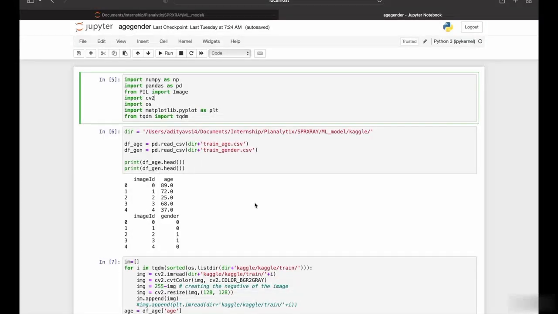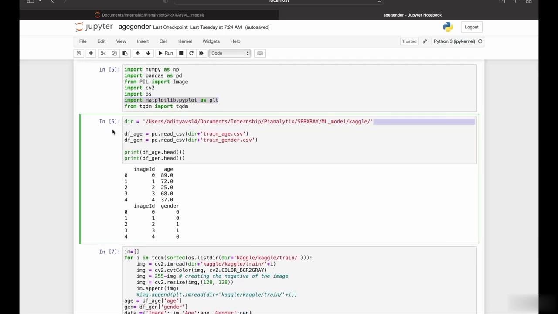So here we are in our Jupyter notebook. Firstly, we're going to import some important libraries. We are importing Numpy and Pandas. We're importing Pillow to read the image, and we're also importing CV2 for reading the image. We import the OS library to read our directories. Finally, we import matplotlib.pyplot to plot our images.